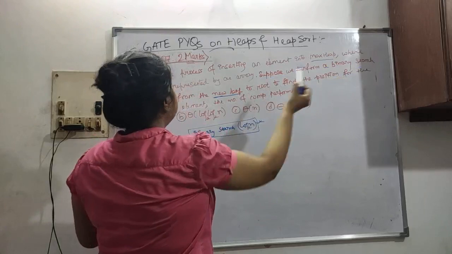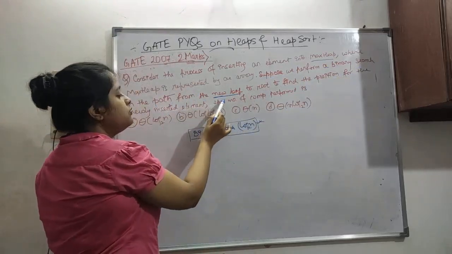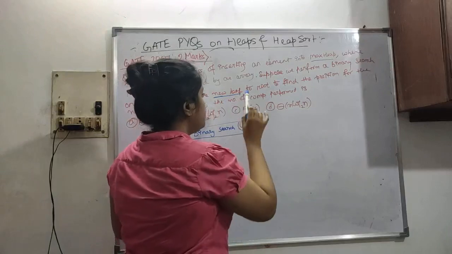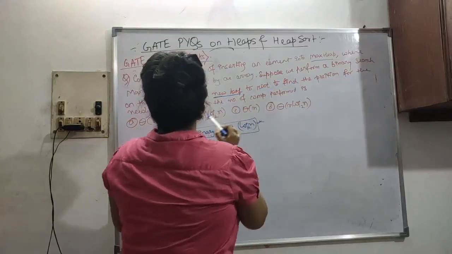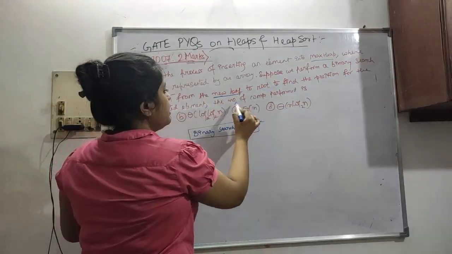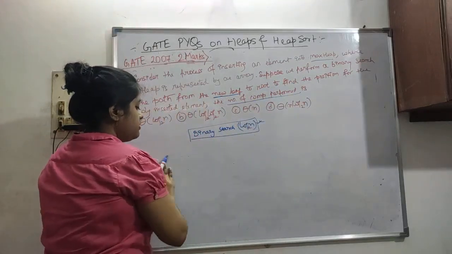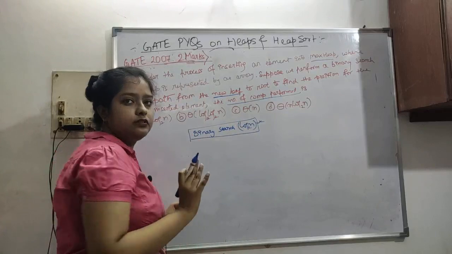Suppose we perform a binary search on the path from the new leaf to the root. In this path from new leaf to root, we are doing binary search to find the position for the newly inserted element. See the number of comparisons performed. Okay, so now let's do the question. So have you understood this?